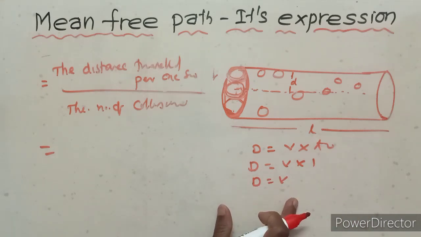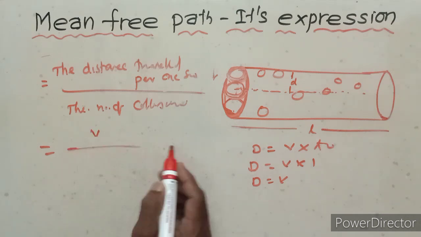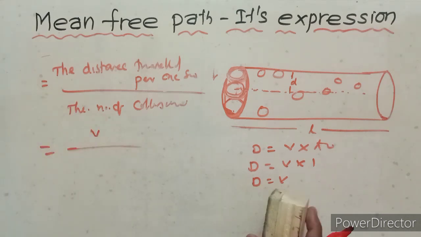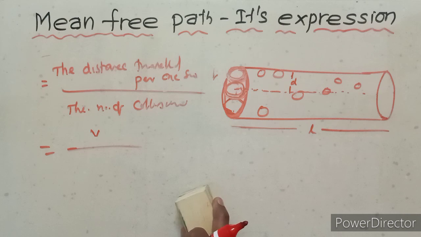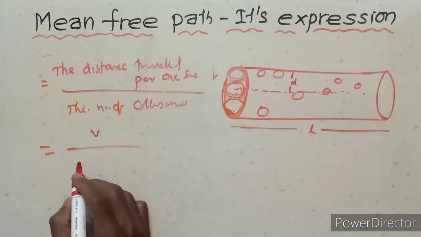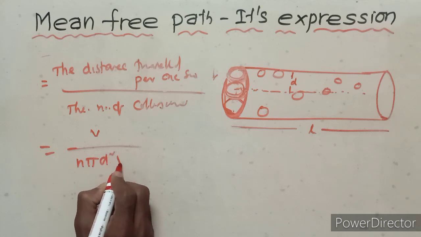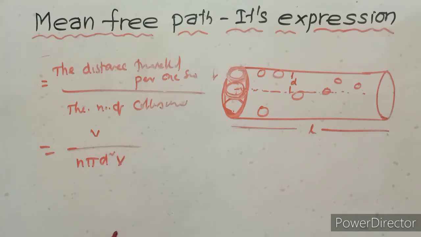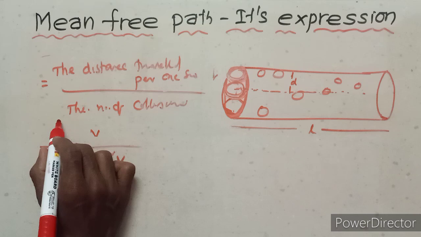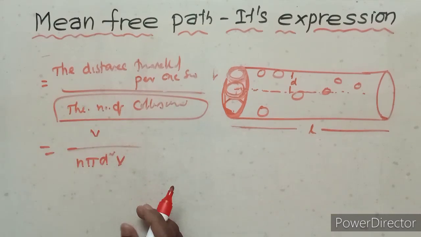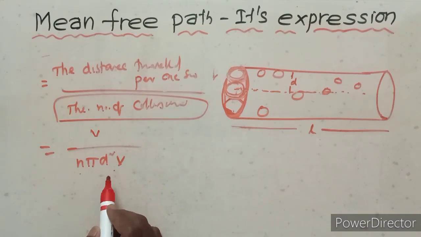The number of collisions made in 1 second is n pi d square v.